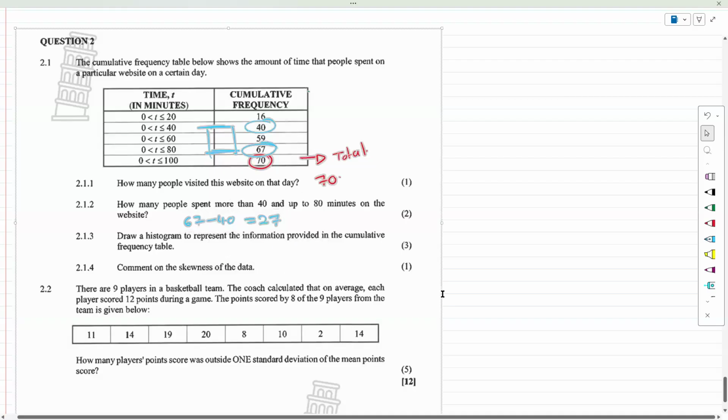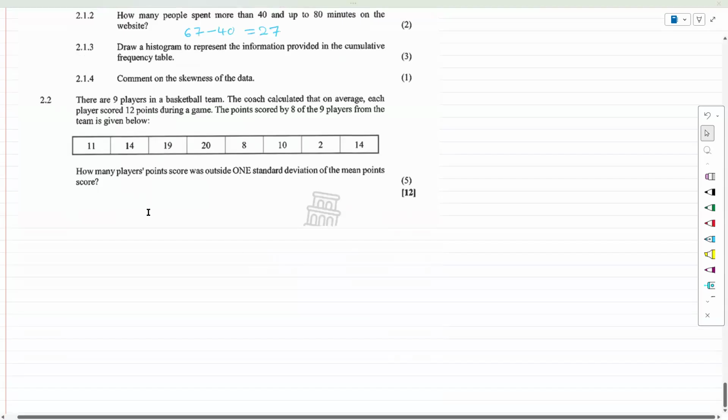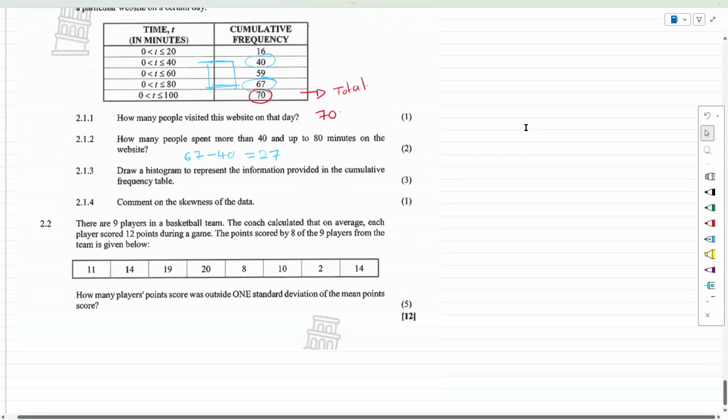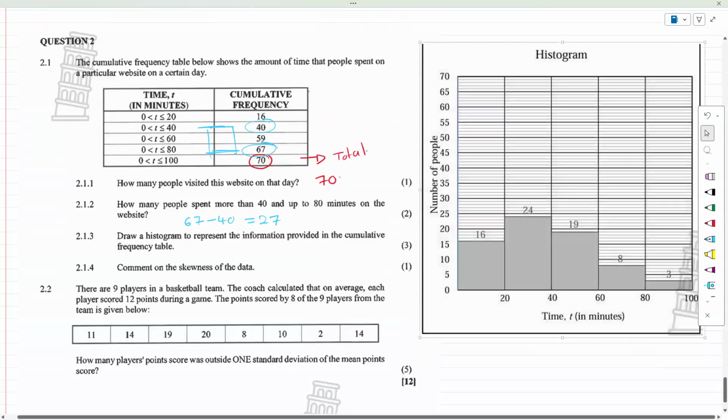The next question is they want us to draw a histogram. Since I'm sending you guys this document, I'm not going to draw it on my own, but I will explain it. This is the question that we'll be dealing with. I think it can fit next to it, actually. Cool. So this is from the marking guideline.